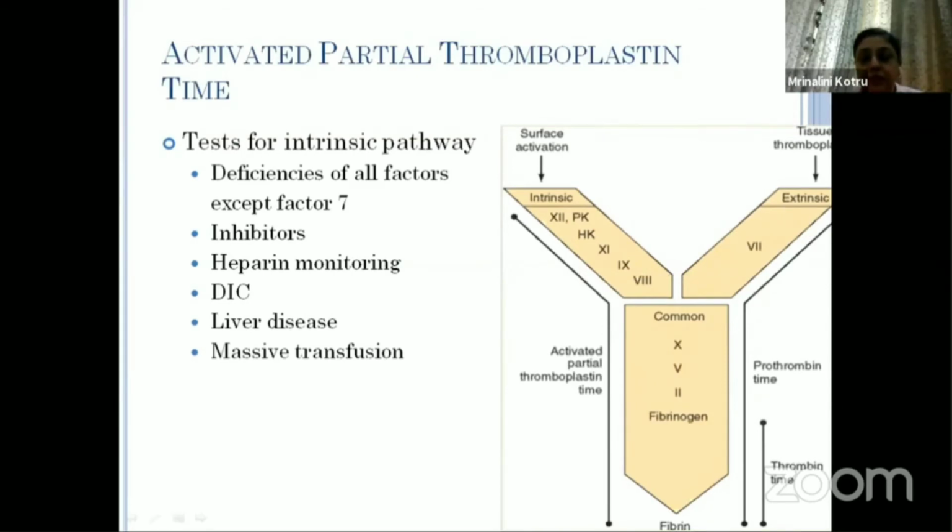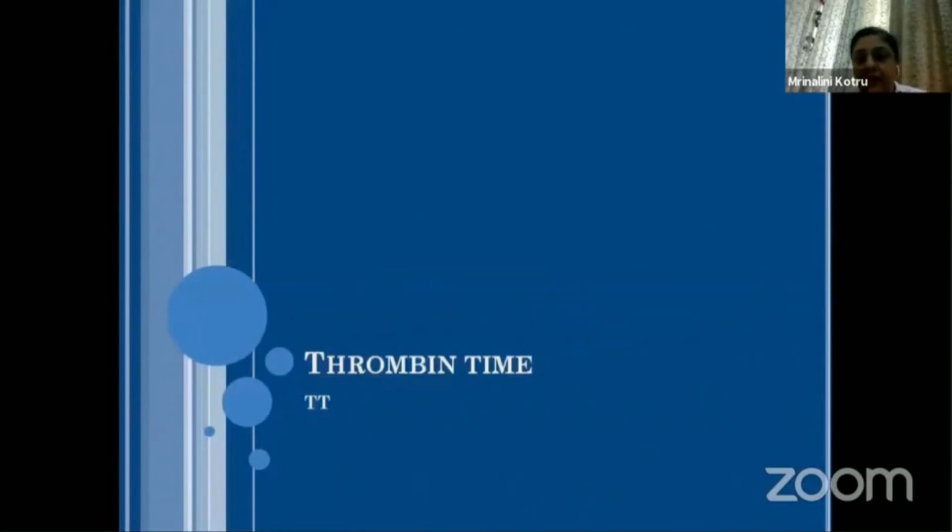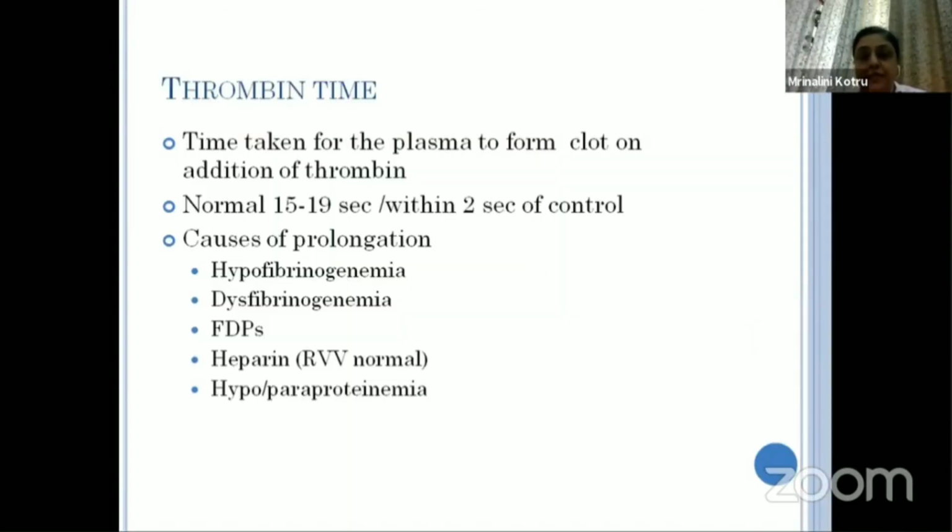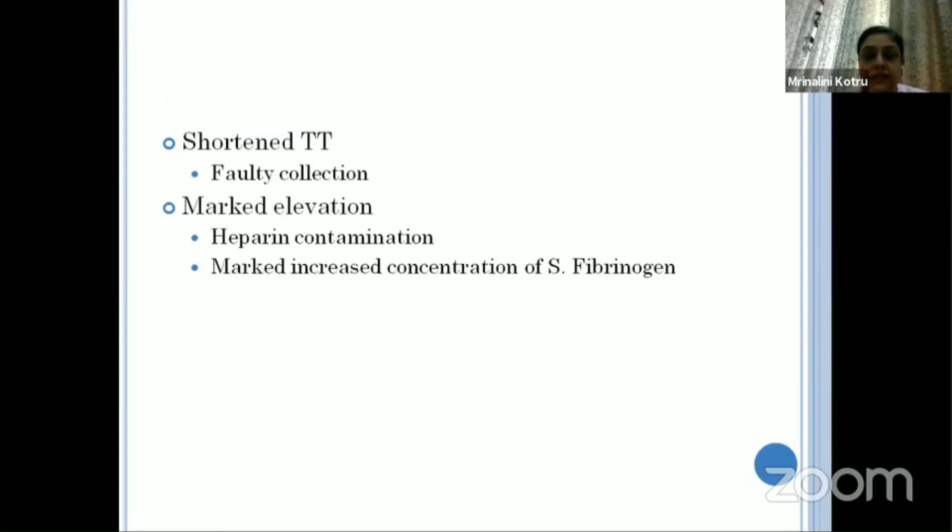Thrombin time is good to have but not a must to have in a screening coagulogram, and it will help you distinguish whether the bleeding is caused by factor 10 or 5 or 2. So if TT is prolonged, then you know that it is fibrinogen and thrombin, the last part of the coagulation cascade, which is affected, and it is prolonged in hyperfibrinogenemia, dysfibrinogenemia, FDPs, heparin, etc.